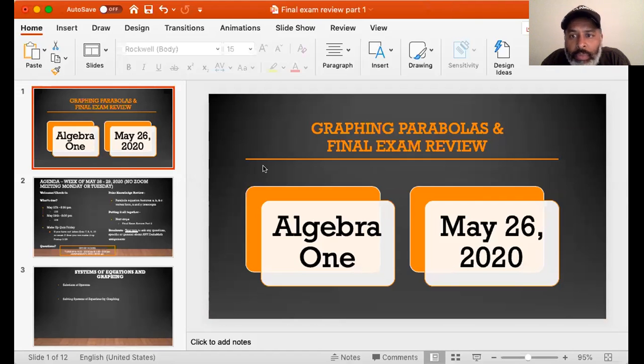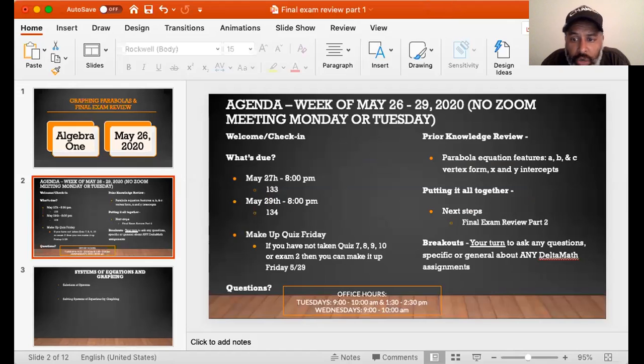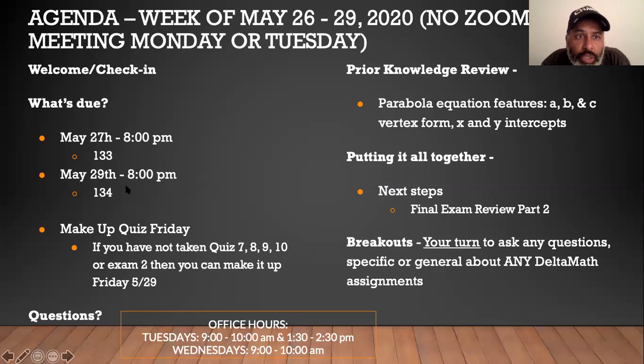So we're going to be finishing off graphing parabolas, first assignment. And the second assignment, we're going to start reviewing for our final exam. So let me go ahead and make that big. So as you can see, no Zoom meetings Monday or Tuesday. May 27th by 8 p.m., assignment 133 is due. And by May 29th, assignment 134 is due.